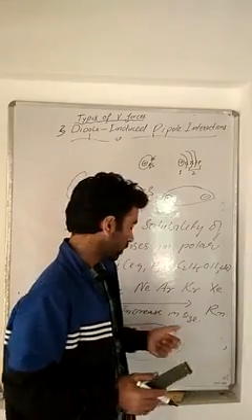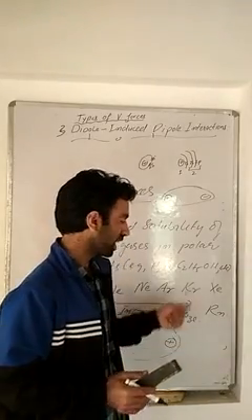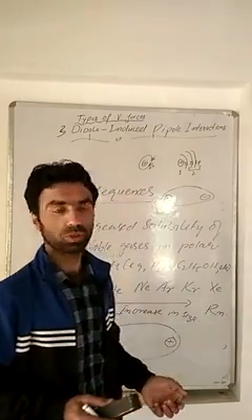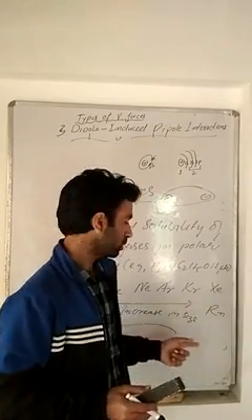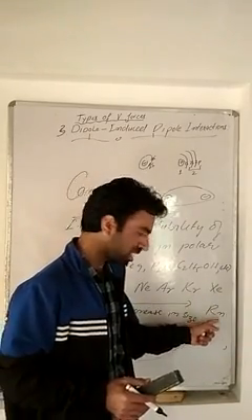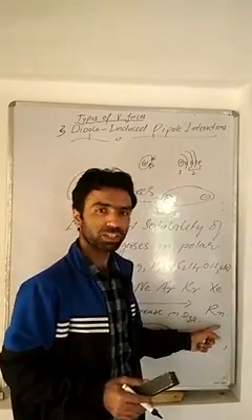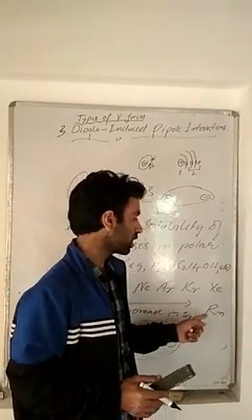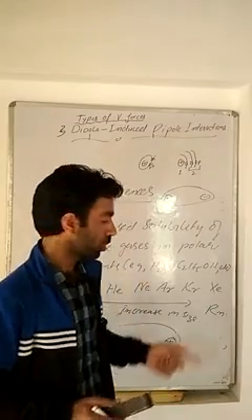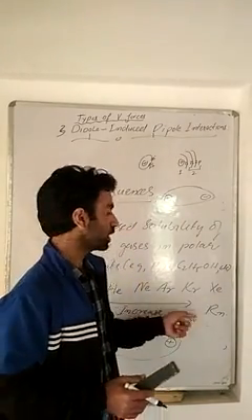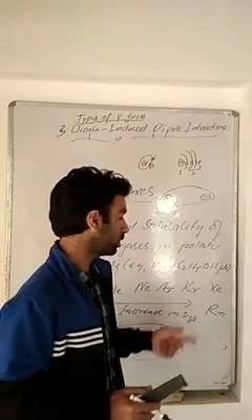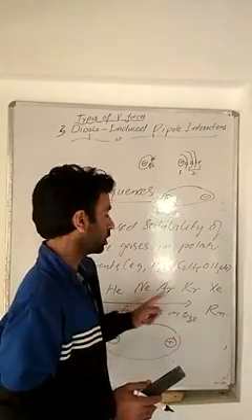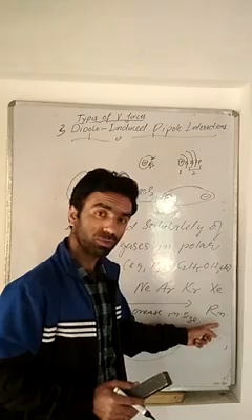Once they are loosely held, this dipole exerts less force, or it will have to spend less energy in order to bring about the distortion of radon atoms. That means induced dipoles will be created much more easily over here as compared to that of helium atoms. Once they are created with much ease, we can say that it has greater polarizability. Once it has greater polarizability, that means radon sample will be readily soluble in a polar solvent as compared to that of helium, because greater polarization occurs in case of radon atoms.